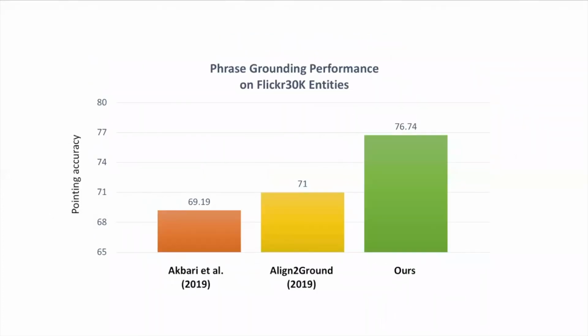Our model, pre-trained on COCO without grounding supervision, establishes the new state-of-the-art on the Flickr30K Entities benchmark. While we do improve upon existing methods by a large margin, we note that a completely fair comparison is difficult since all existing methods use different visual features. We use the same visual features as Align2Ground, but use BERT for language representation due to its prevalence in the vision-language community, while Align2Ground uses a GRU-based encoder.